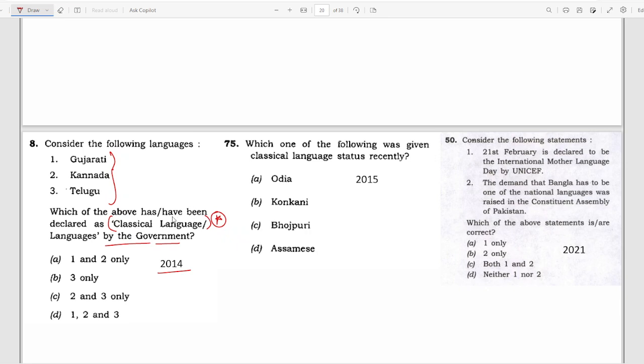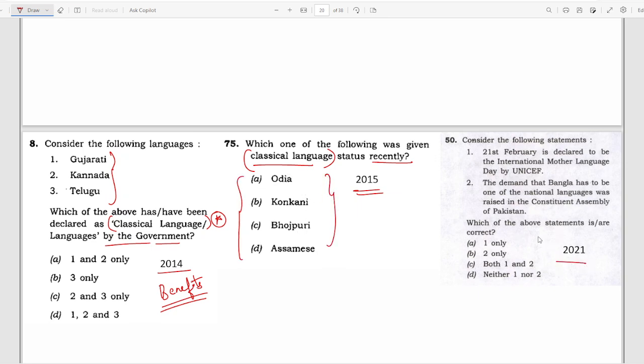If any particular language is being demanded for classical language status, you should know what those languages are, what criteria the languages are selected on, how they are selected and notified, and what the benefits are for a language if it is declared a classical language. Again in 2015, after 2014, they asked which one of the following was given classical language status recently. Again, classical language is very important. It was asked in 2014 and 2015, and they were now asking which of the following was given classical status.